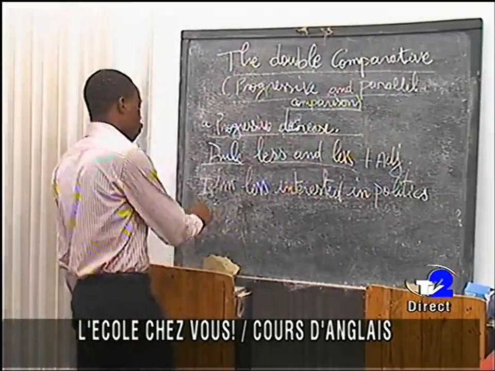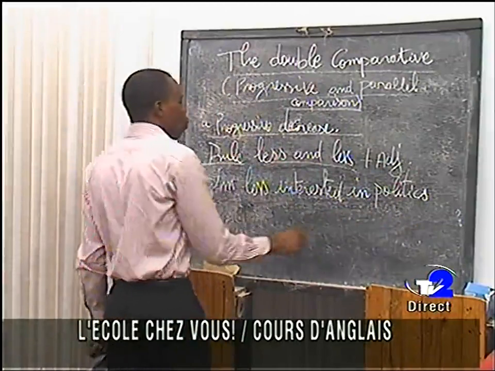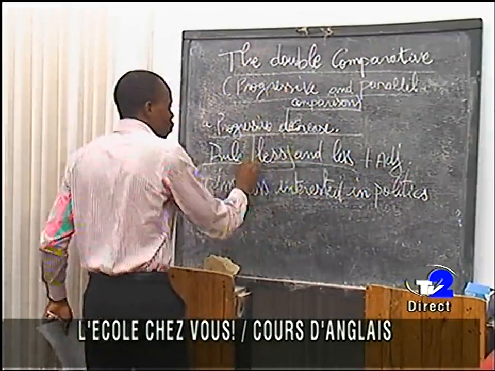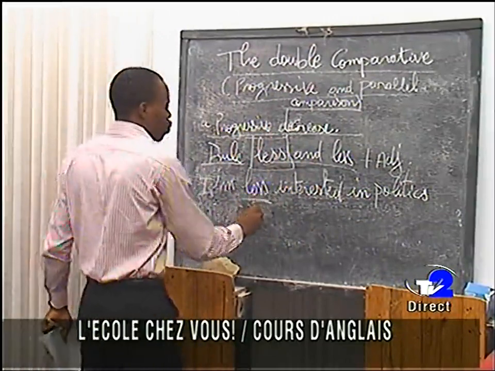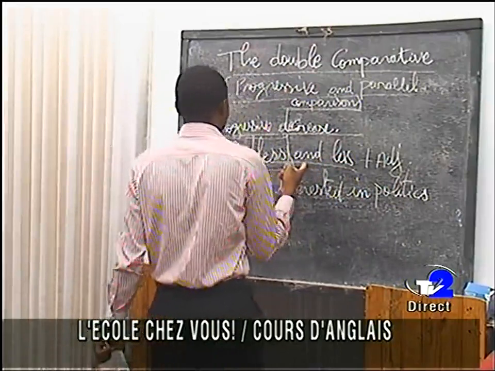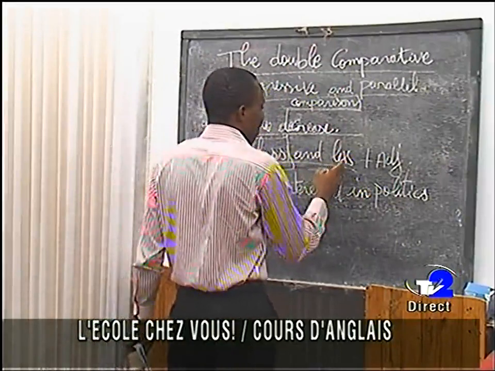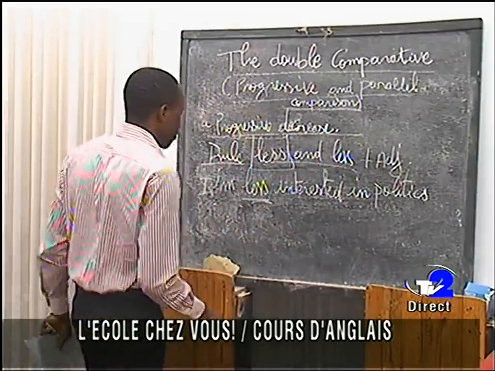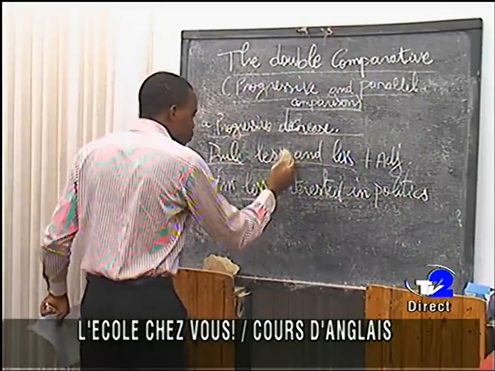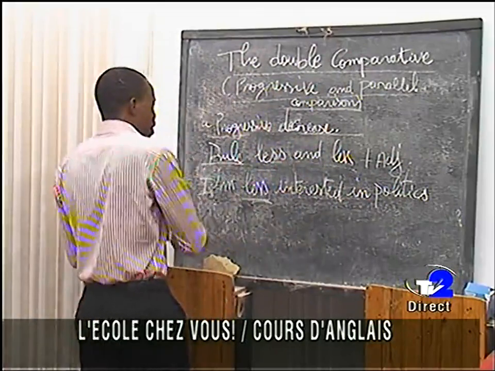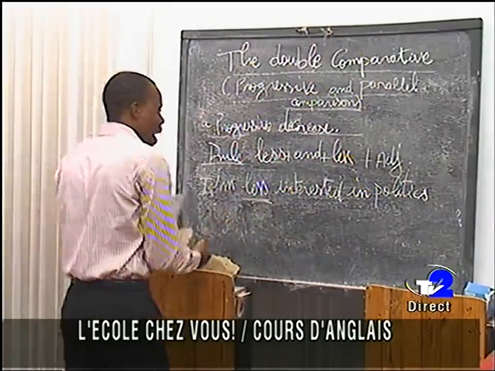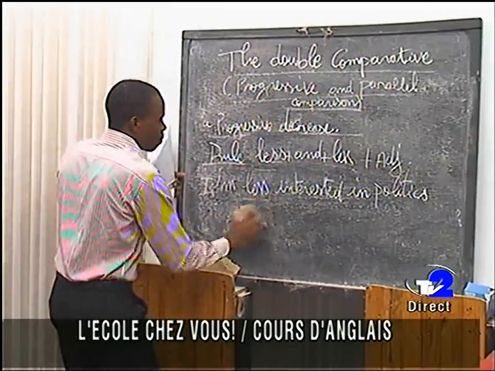So for this sentence to be correct, we need the remaining elements, that is, "and" and the last "less." Then, as the rule states it, we will have: